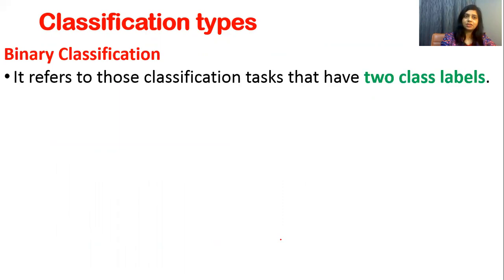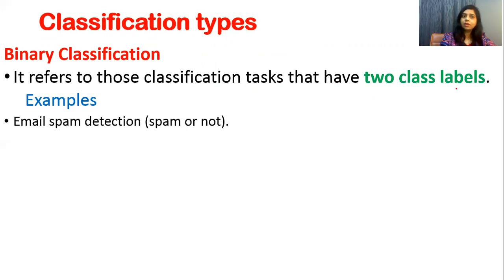Now, which are the different types of classification? First is binary classification. Binary classification refers to classification tasks that have two class labels. For example, email spam detection: either the email is spam or it is not spam, so there are only two possibilities.